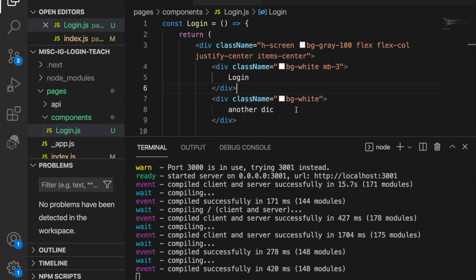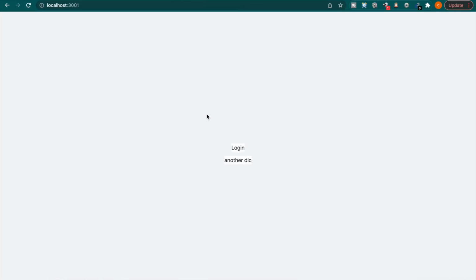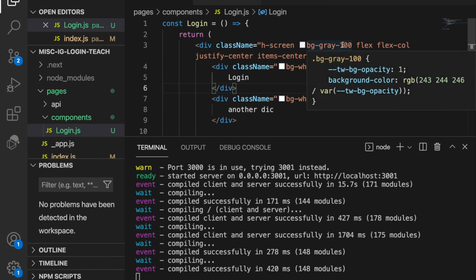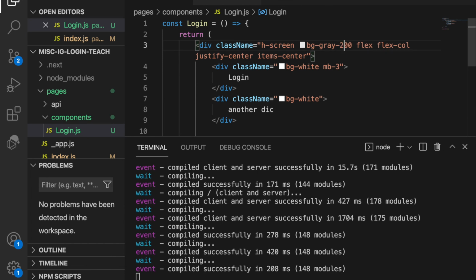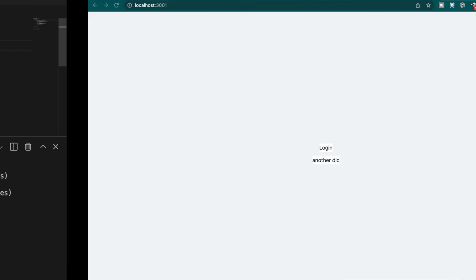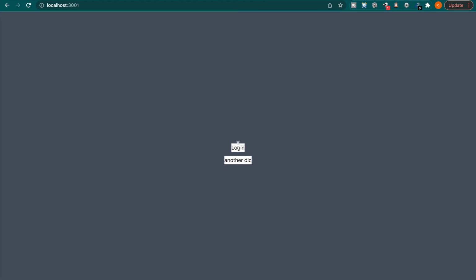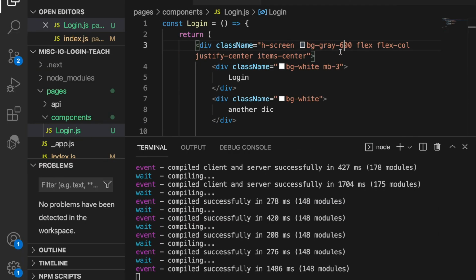This is because we have placed items-center here, and you may not see this gray color. So if we change this to a darker gray, or 600, you can see these two divs are aligned vertically centered, and it is in flex column direction. So I turn it back to 100.